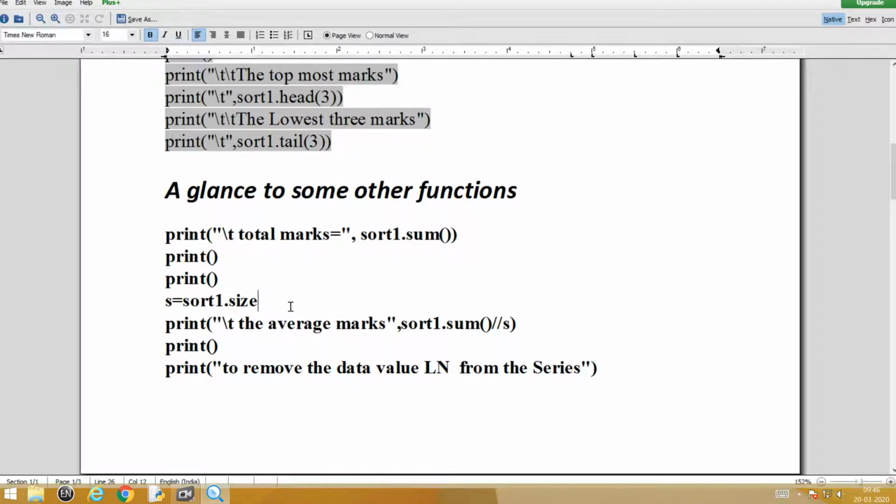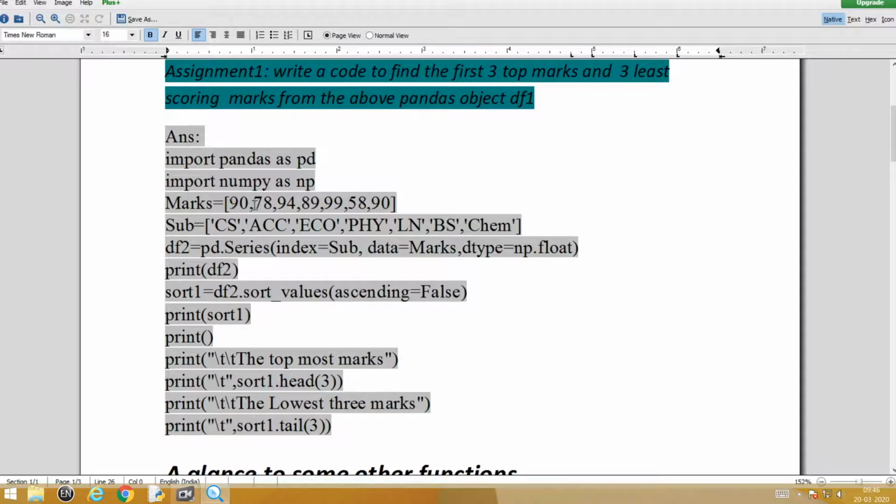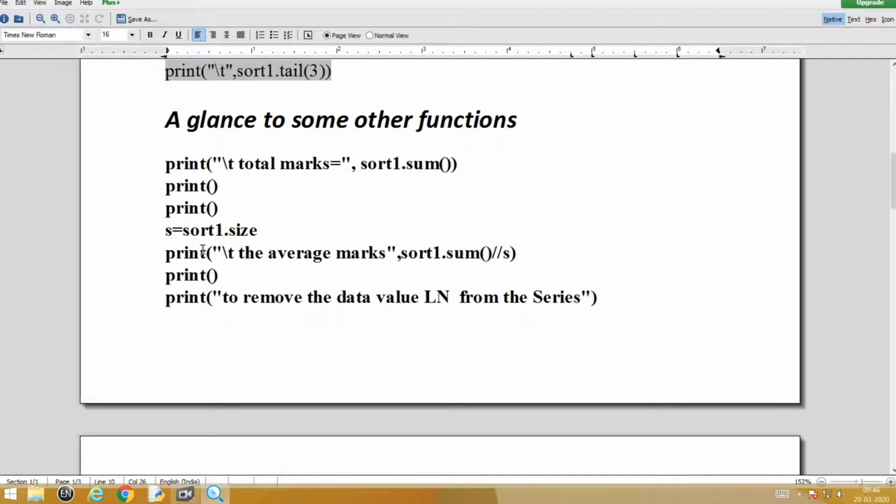Exactly that way you can use it, or I can also find out the size of your object, sort1.size, that I can assign to a variable. So here the size is, you can check here 1, 2, 3, 4, 5, 6, 7. So that 7 will be stored in S, and if I write the same thing, sort1.sum divided by S, you know why this division is here very clearly, you will get your average marks. You can also do the same thing with the mean function, which you have seen in NumPy. Instead of writing this statement, sort1.mean will work. Now, these two are familiar.